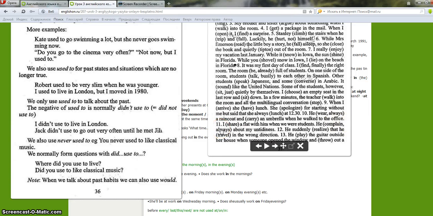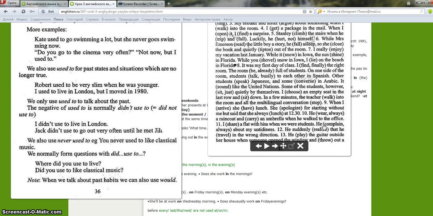I shared a flat with him when we were students. Two parallel actions. When two parallel actions in the past, we use past simple. He was always complaining about my untidiness. It's annoying, and there is a feel of criticism.